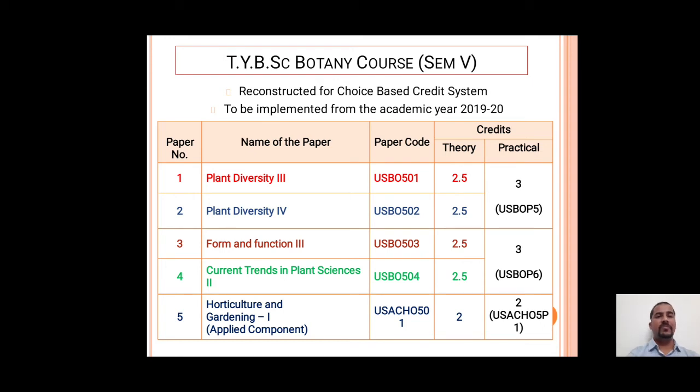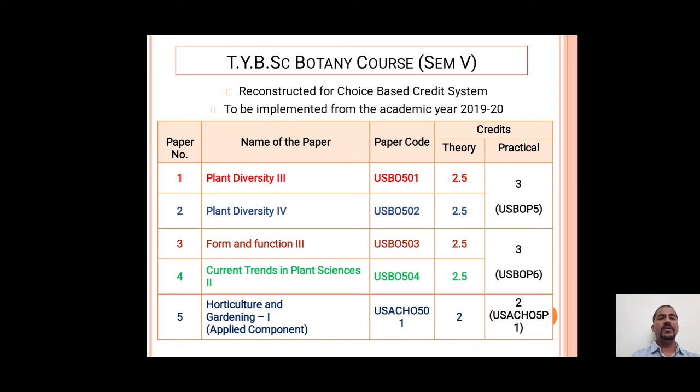Paper number 1, that is Plant Diversity 3, has the paper code USBO 501 and carries a weightage of 2.5 credits, while paper number 2, that is Plant Diversity 4, has the paper code USBO 502, and it also carries a weightage of 2.5 credits. The practical paper based on these two theory papers carries a weightage of 3 credits and has the paper code USBOP5.